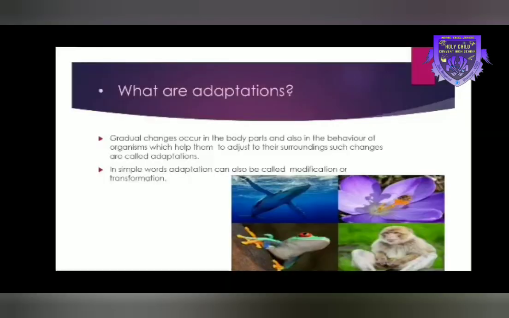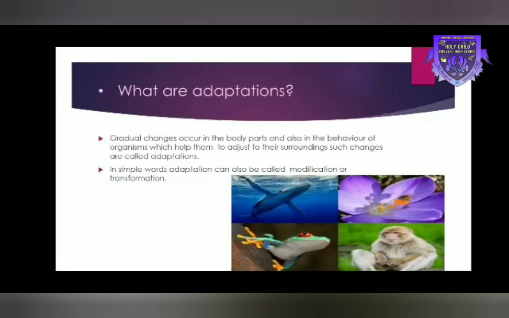Now, what are adaptations? Gradual changes occur in the body parts and also in the behavior of organisms, which help them to adjust to the surroundings. Such changes are called adaptations. Gradual means slow changes. Slow changes occur in our body parts also, right? So, in simple words, adaptation can also be called modification or transformation.